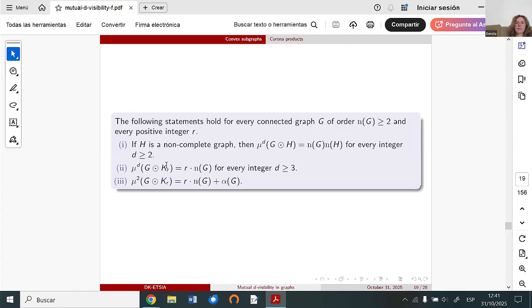If the second factor in the corona graph is not a complete graph, then this parameter is equal to the order of the first factor times the order of the second factor. If the second factor is a complete graph, then we need to divide into two cases. If d is equal to 2, we have this value for the parameter, and if d is greater than or equal to 3, we have this value.